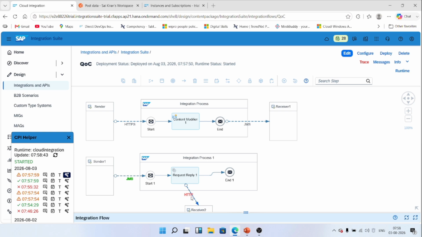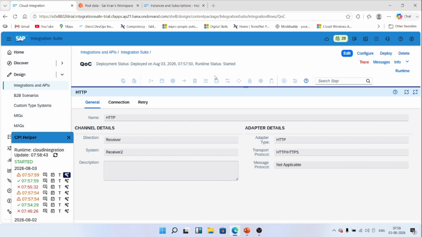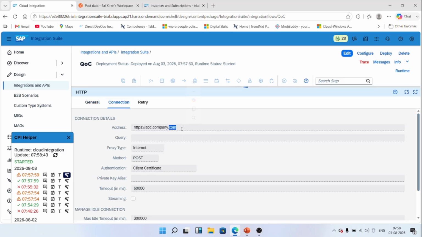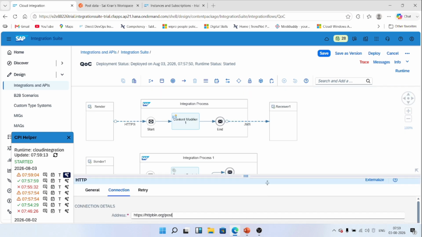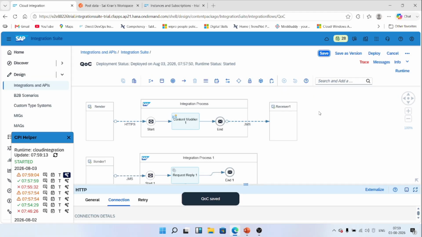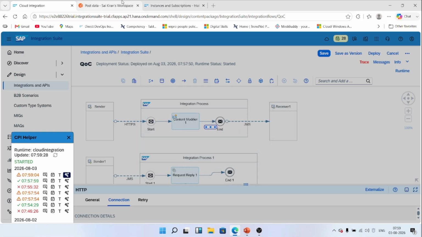So we can see what change we need to make. Okay, we need to change it, then we can try. To explain it practically, I'm updating the correct URL and it will be deployed now, so it will be reached.